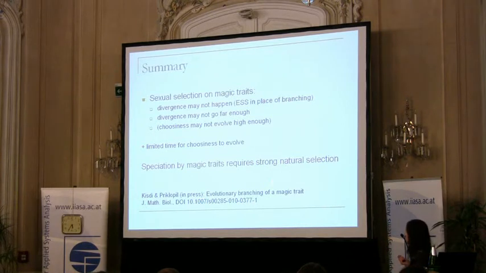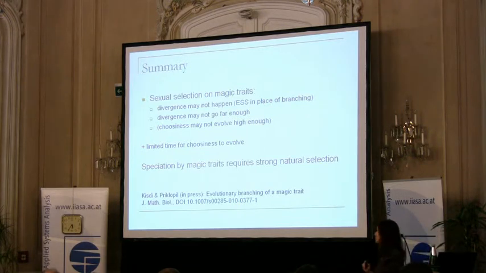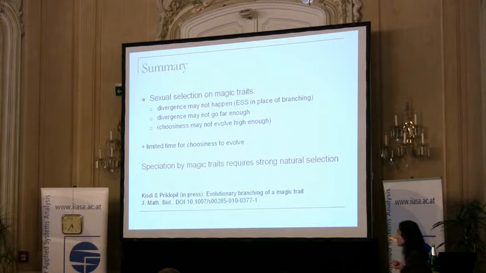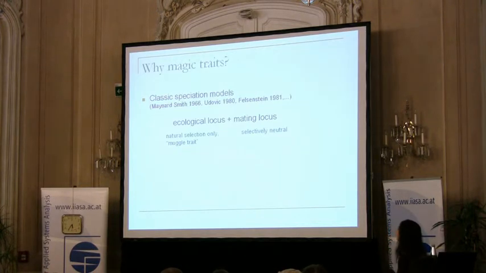And actually, strong natural selection also has this time window issue. So all the difficulties go away if we assume strong natural selection. But you see, with this, we are back to square one. Sympatric speciation happens only if natural selection is strong, just like in the classic models, but for different reasons. So if I can have two more minutes, I'd like to have an appendix here.